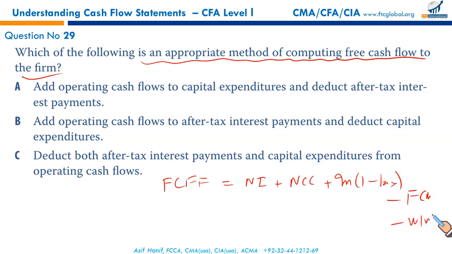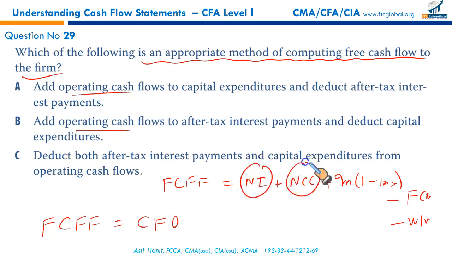This is one of the ways. Since it doesn't start from net income, it's starting from operating cash flows, so we have to go for the alternative format. Free cash flow to the firm is equal to cash flow from operations, which is the sum of this, this, and this. Remaining two you need to write, plus interest after tax, and from this deduct your fixed capital investments.